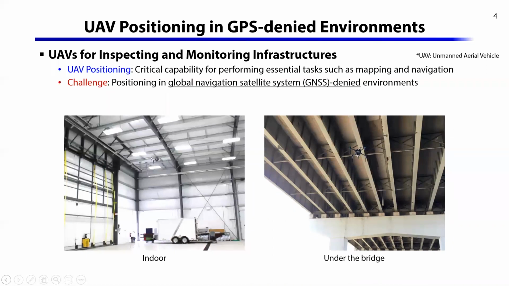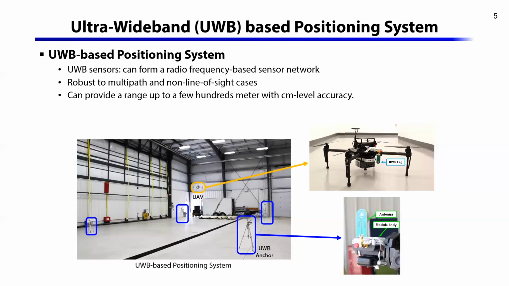Recent advances in technology for UAV such as quadcopter have facilitated the application of UAV for inspecting and monitoring infrastructures. In these applications, UAV positioning is the critical capability for performing essential tasks such as mapping and navigation. The challenges rise in positioning in GNS denied environment, such as indoor space and under the bridges. An emerging solution for positioning in GNS denied environment is to use ultra-wideband sensors as an alternative to GNS.